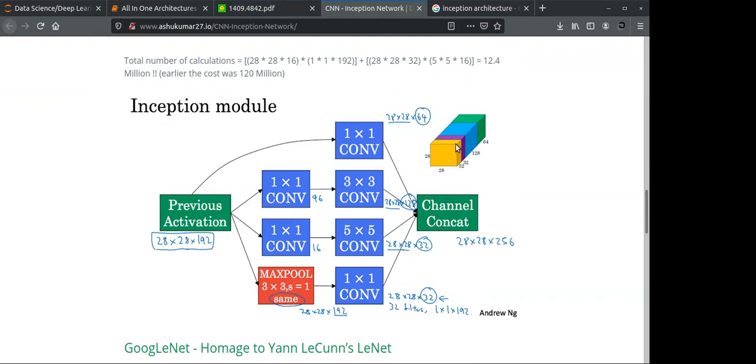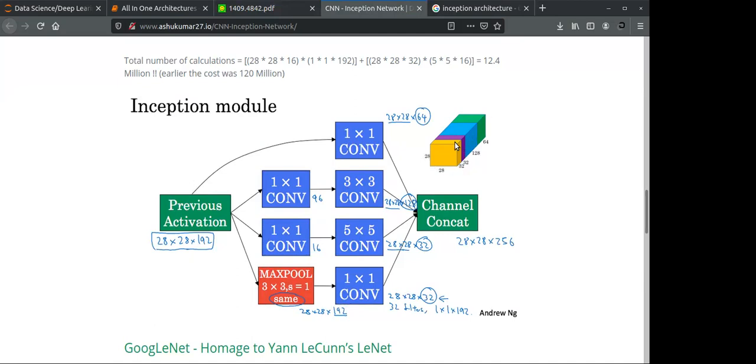As you are seeing how it is concatenated, the size is 28 by 28, because you are having the same padding, but the depth is going to change. When you do concatenation, you have to have the same height and the same width.